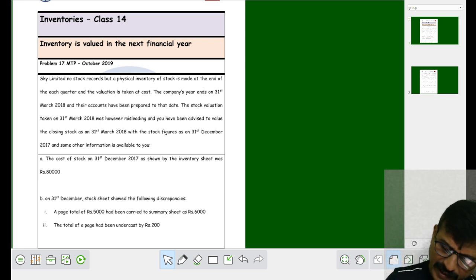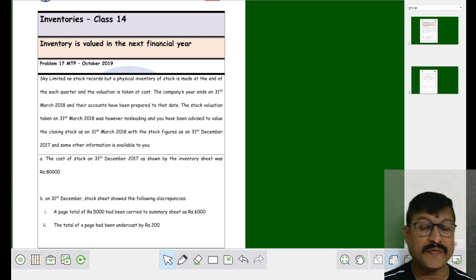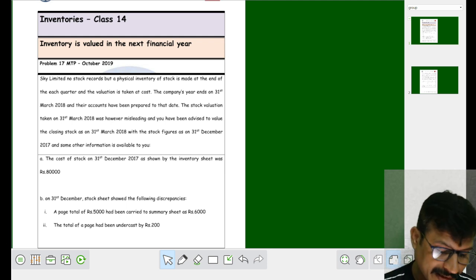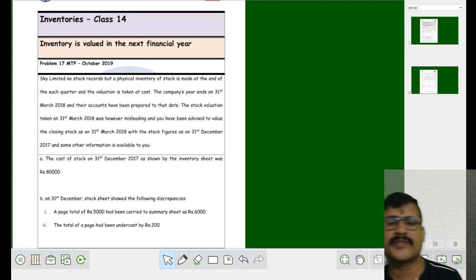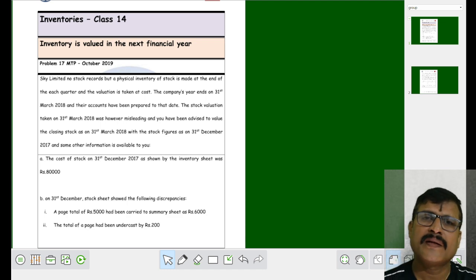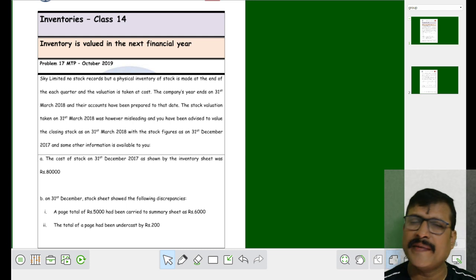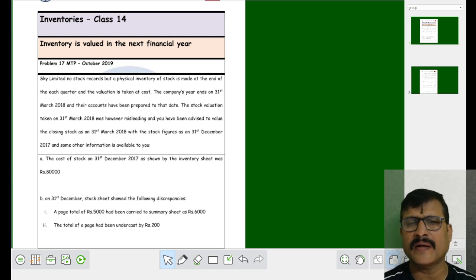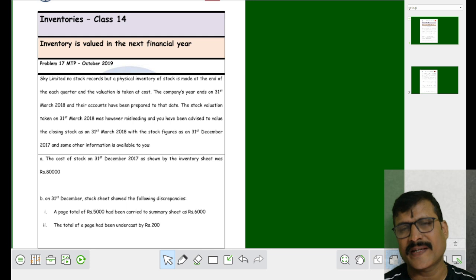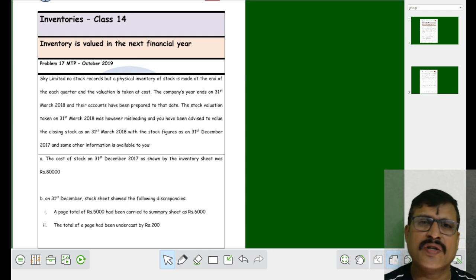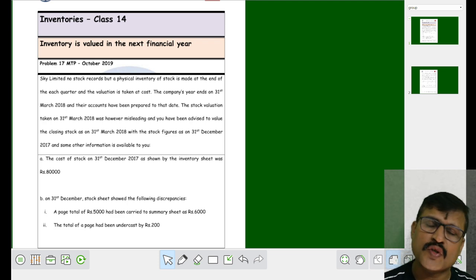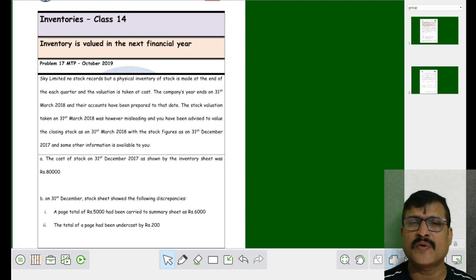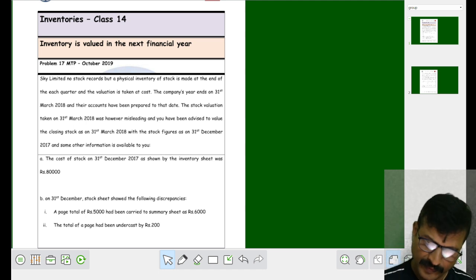My dear students, as you know, we have already completed 13 classes and 16 problems in the inventory chapter, right? Wherein the inventory is valued either one week before or one week after closing the financial statements. Means nearby between the year the stocks are valued, or after closing the books of accounts the inventory is valued, right? Okay, fine.